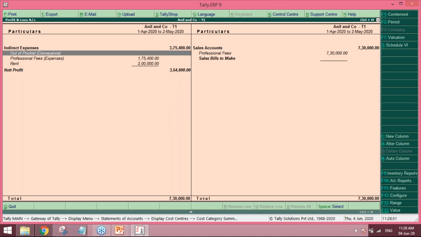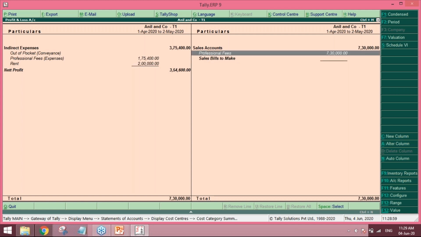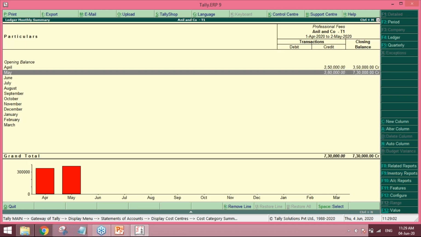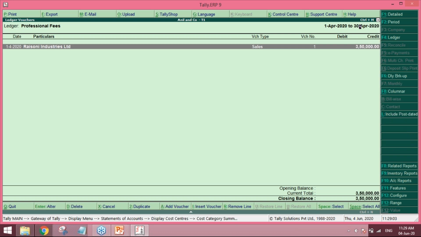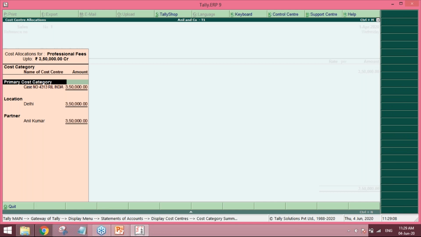There is an additional expense of rent. First we see how our professional fees expense has been accounted for. Revenue, Enter. You see that we have selected the cost category thrice.